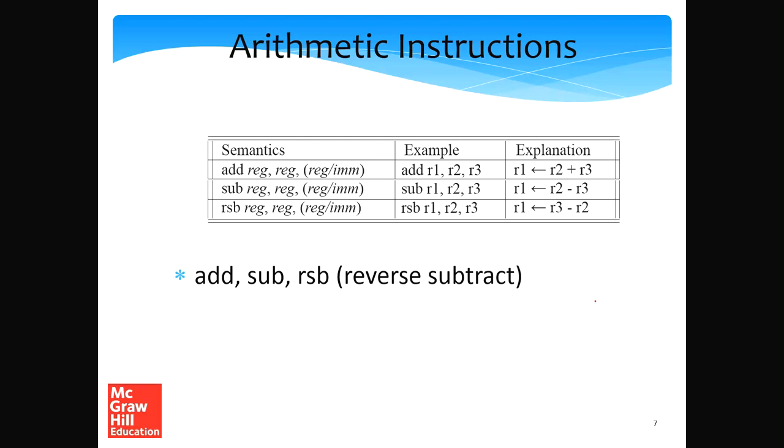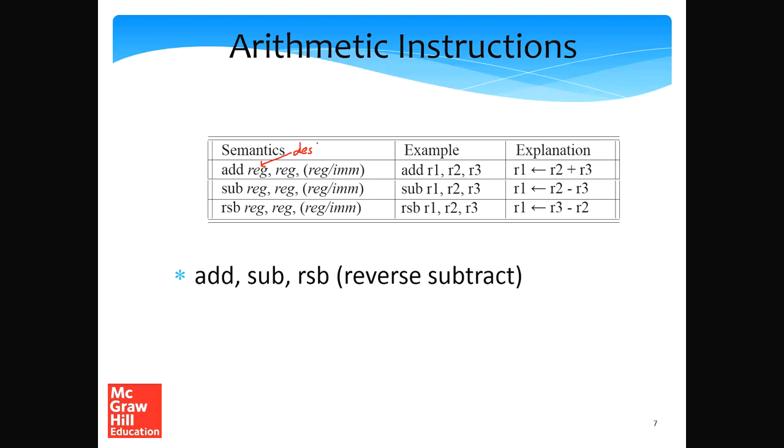So now let's take a look at arithmetic instructions. The add and sub instructions are exactly the same as simple RISC. In this case, similar to simple RISC, the first operand is the destination.